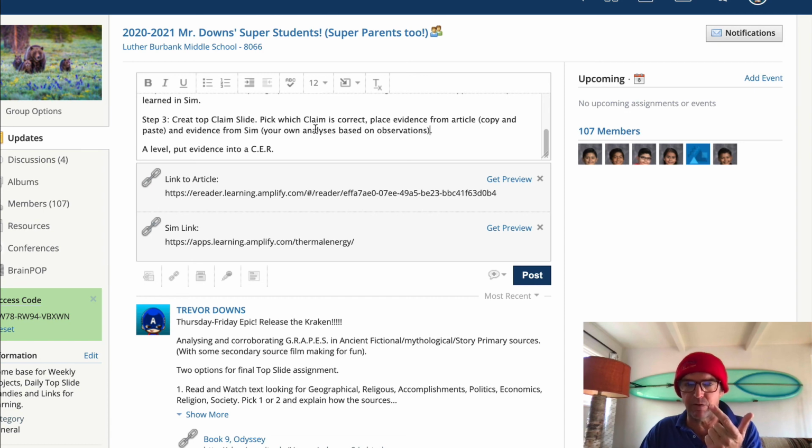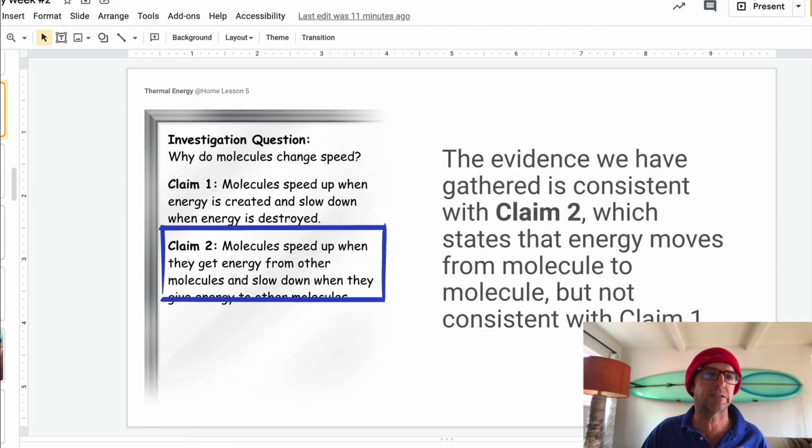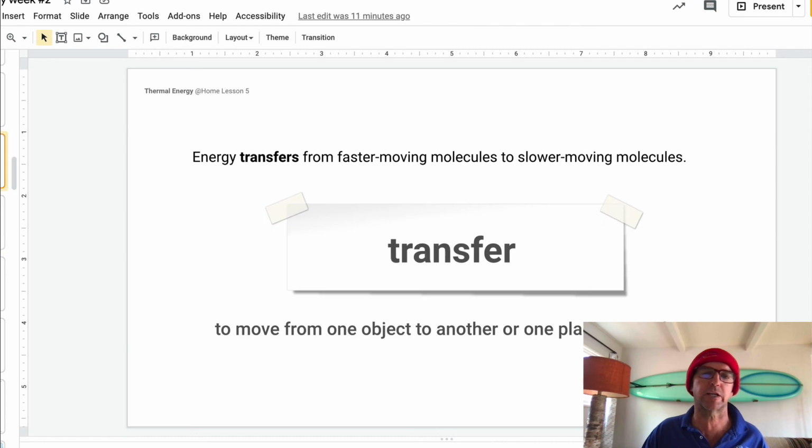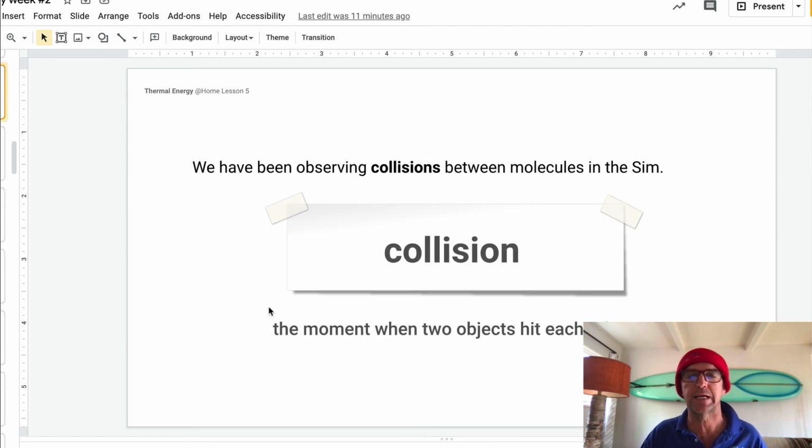That's B level. A level is turn it into a CER, top slide. What's C level? Make those concept slides look nice with pictures. Transfers at the top with pictures, collisions at the top with pictures, and you can have C level in a Zoom every day. You could probably still have a B in class.